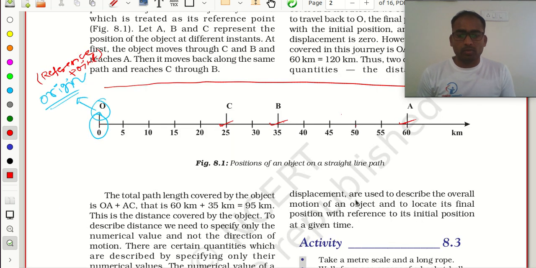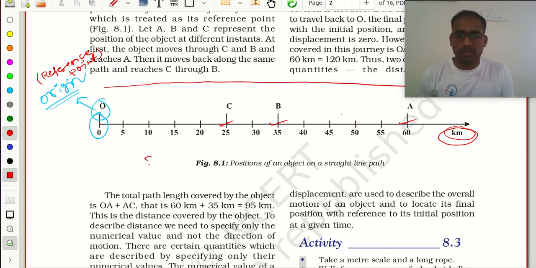So now I need to calculate my distance. How many kilometers away from my reference point? Now we have a scale here. These numbers are all in kilometers. Suppose from O to C, if my position is at C, then how much distance did I cover?